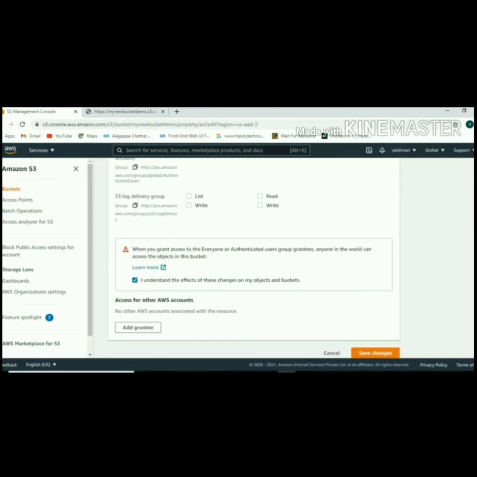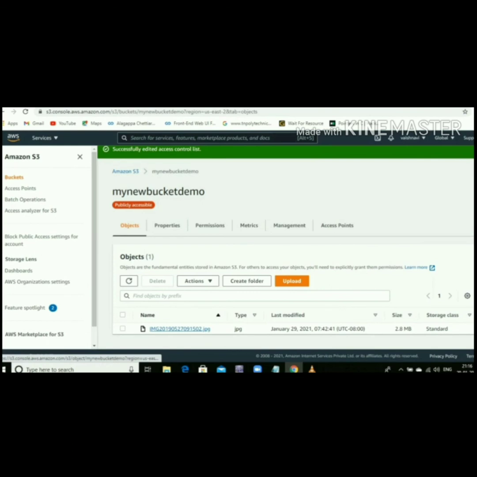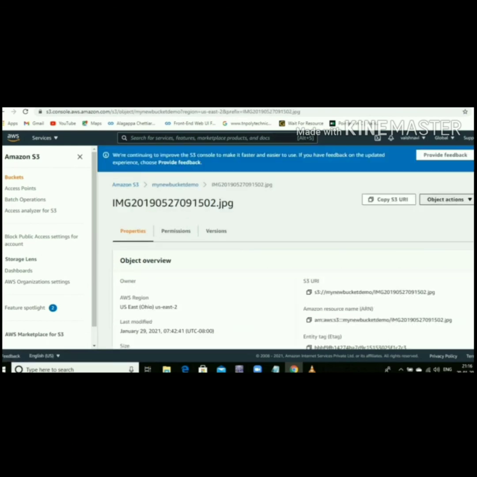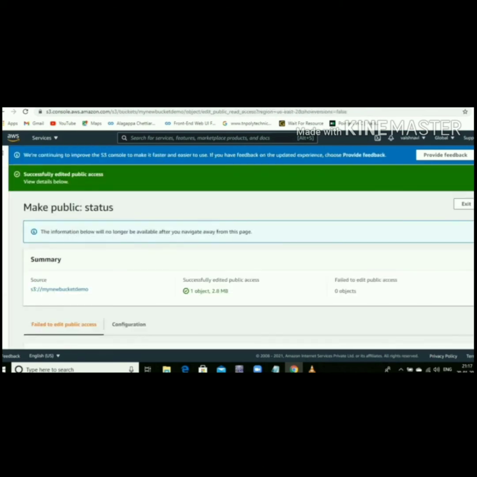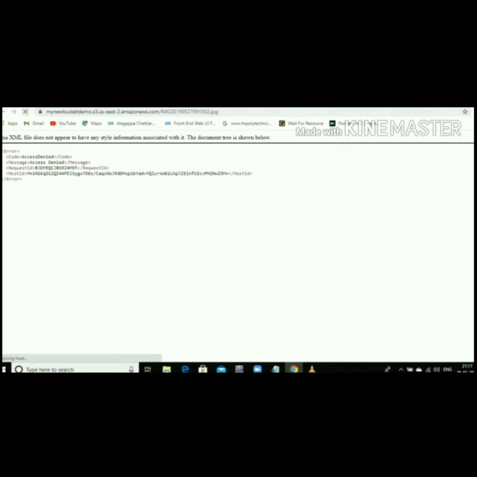Then select save changes. After that, select your uploaded image and then select object options. Click make public option. After that, go to that URL page which you opened already. Then refresh it. It shows the uploaded image.